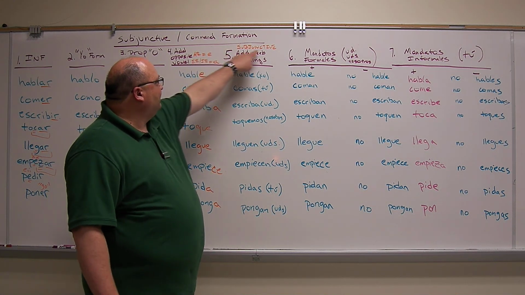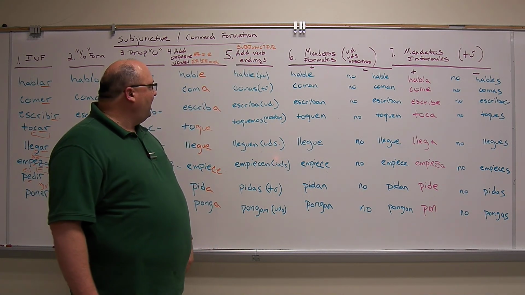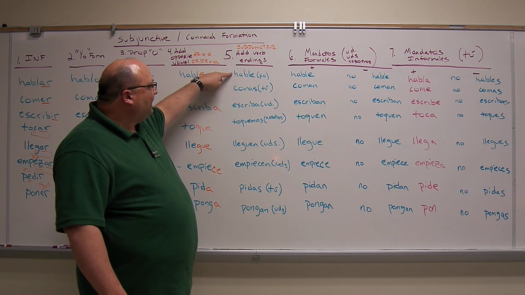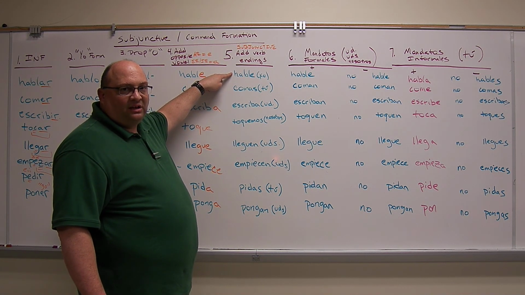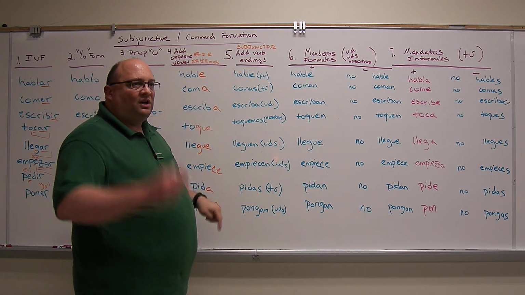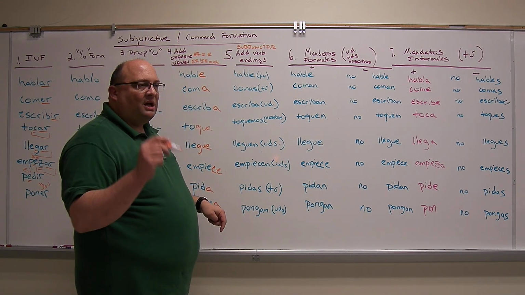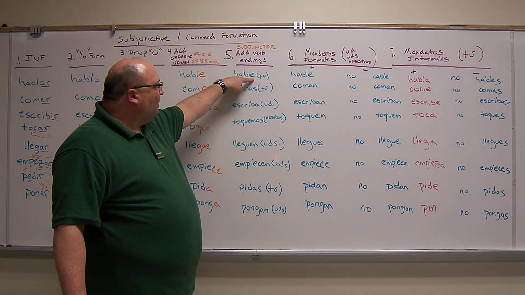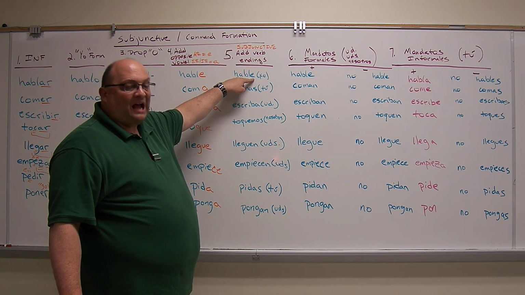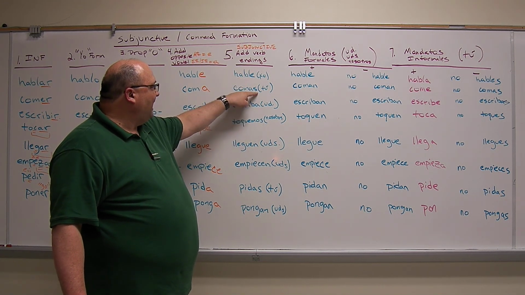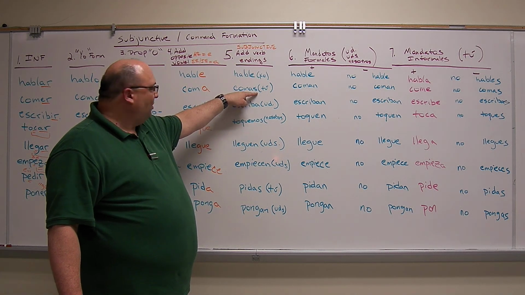Step 5, add the verb endings. This is where we get the subjunctive formation. Okay? Hable. Es importante que yo hable. Es importante que tú hables. Es importante que usted hable. Hear that? The yo form and the usted form are going to be exactly the same in the subjunctive conjugation. Okay? Tú is going to have our ending as normal.